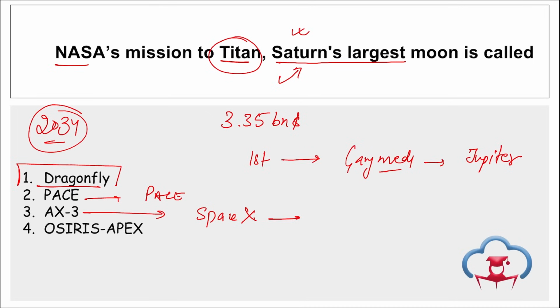This AX3 mission was to carry Turkey's first astronaut Alper Gezeravci to the International Space Station. And this OSIRIS-APEX mission was also launched by NASA, and it is to study the asteroid Apophis.